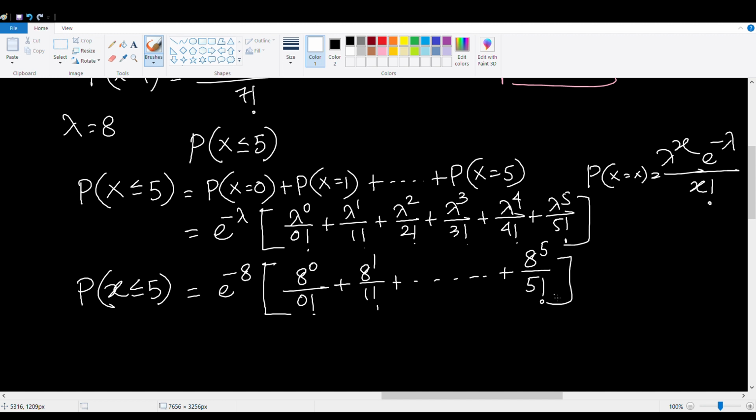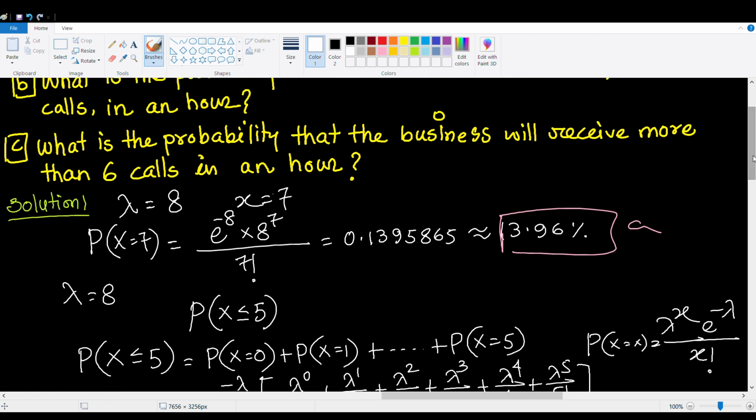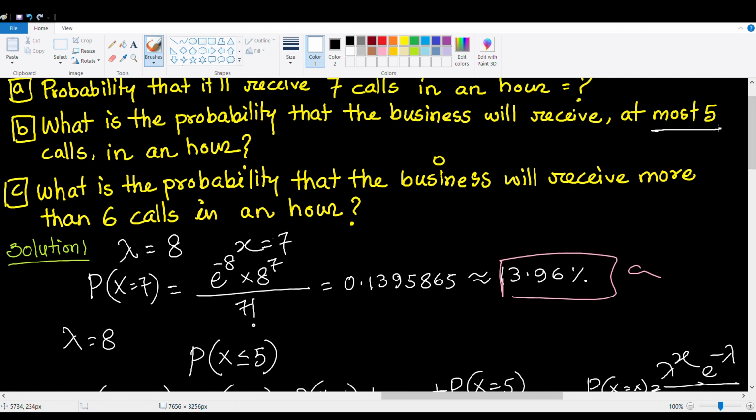Now go ahead and type this in your calculator. So I got 0.191236, which is approximately 19.12% chance. So this is the probability that the business will receive at most 5 calls in an hour.